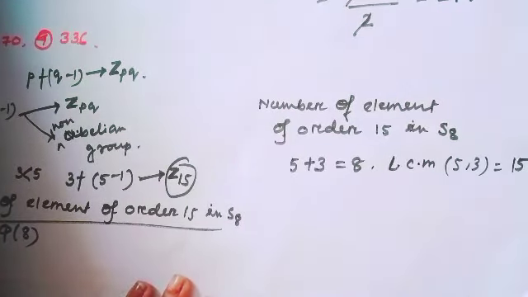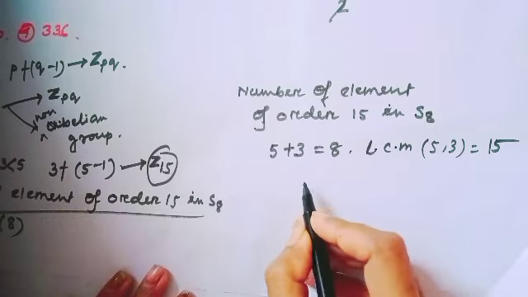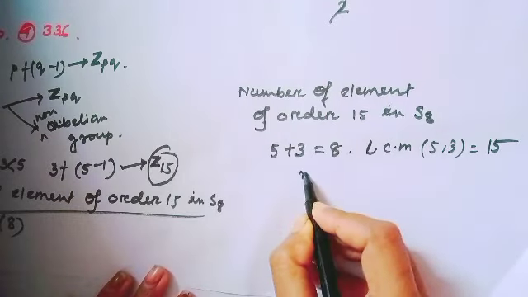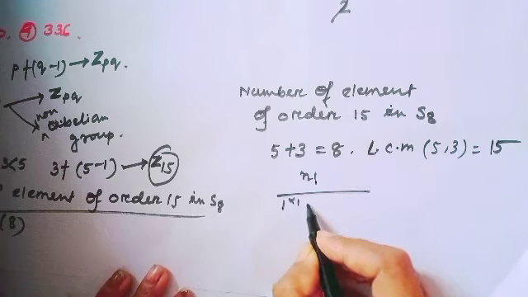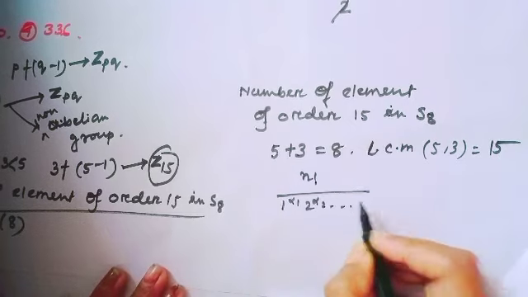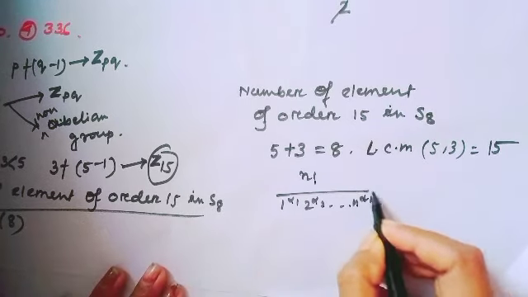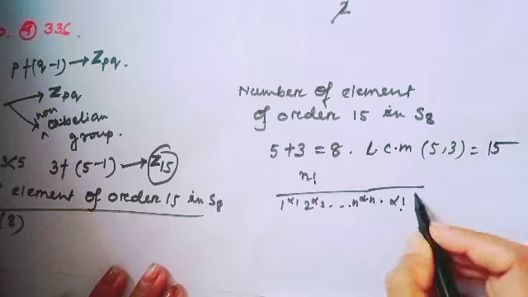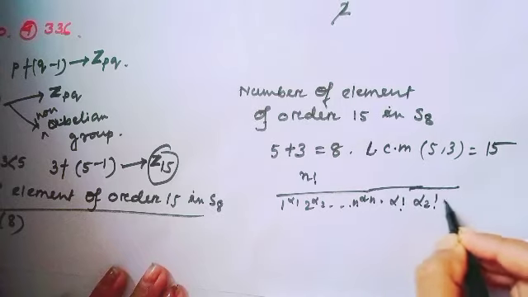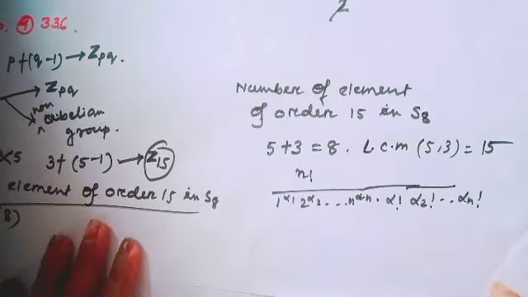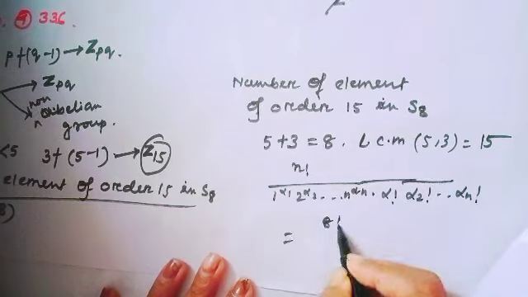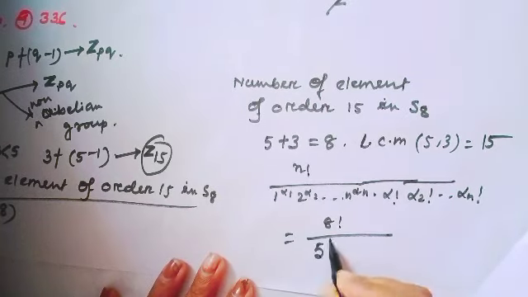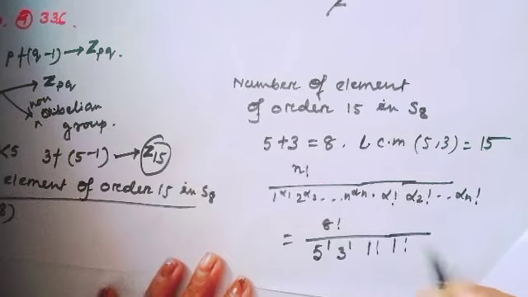We all know the number of elements in Sn with a given cycle type is given by the formula n factorial divided by 1 to the power alpha 1, 2 to the power alpha 2, up to n to the power alpha n, times alpha 1 factorial, alpha 2 factorial, up to alpha n factorial. By this formula, this is 8 factorial divided by 5 to the power 1, 3 to the power 1, 1 factorial, 1 factorial.